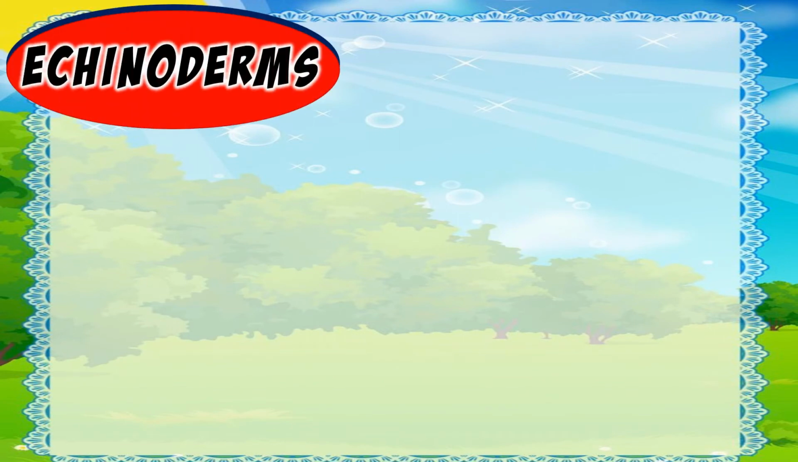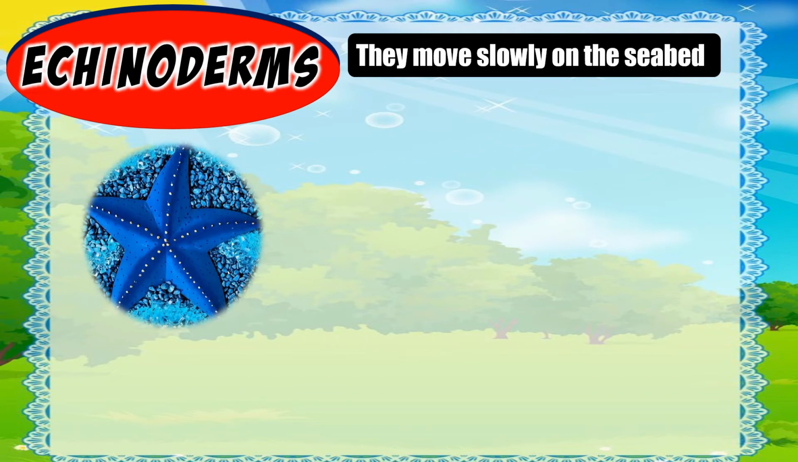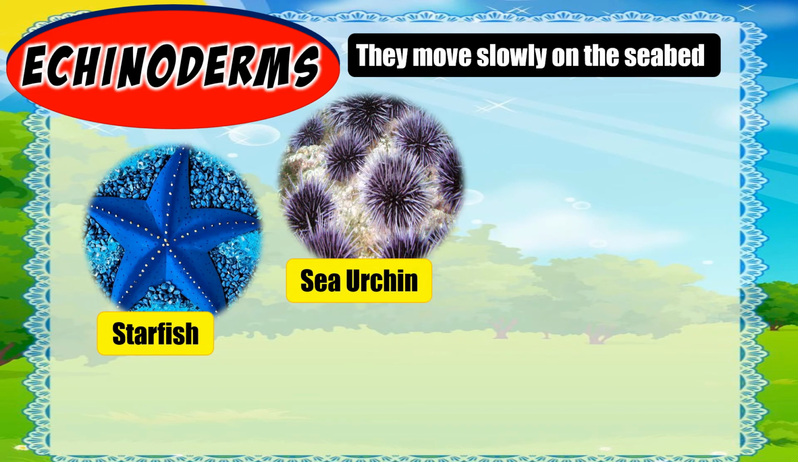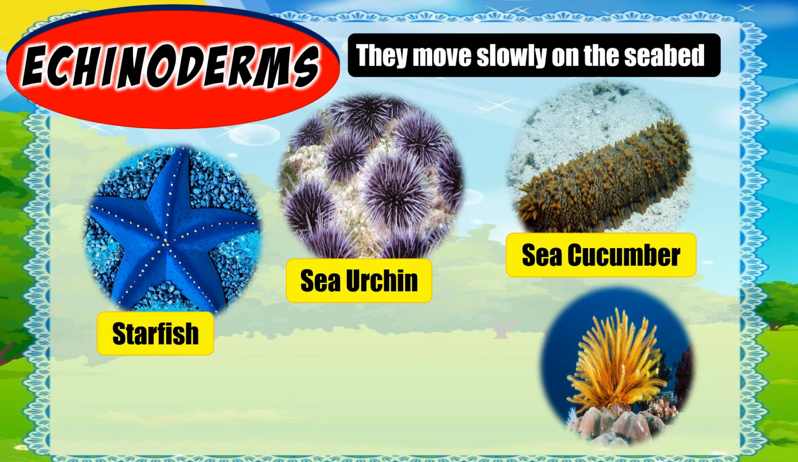Moving on to the fifth classification of invertebrates, the echinoderms. Echinoderms move slowly on the seabed. Examples are starfish, sea urchin, sea cucumber, and sea lilies.